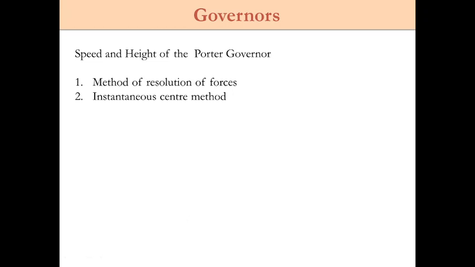I hope you understand the basic concept of the dynamics of machines, what the course outcomes and course objectives are, how dynamics of machines is derived, what exactly a governor is, what the function of a governor is, what the function of a flywheel is, where you have to use the flywheel and where you can use the governor, and the classification of governors. We have discussed the simple working principle of the centrifugal governor, and we have gone through the working principle of the Porter governor. In the next video, we'll be dealing with the derivation of speed and height of the Porter governor.